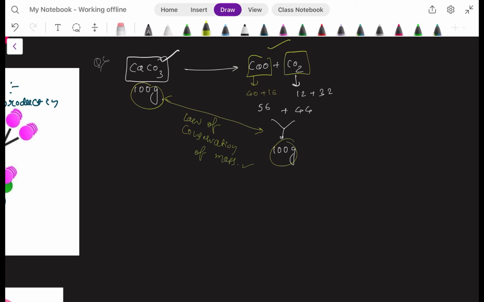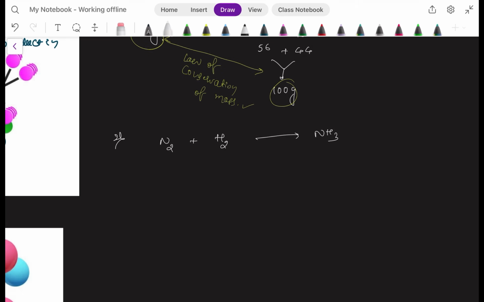I hope it's clear. Same thing, you can go for one more reaction: N2 plus H2. We know that we will get ammonia. But the important thing here is you need to understand this. Now find out the mass of N2, is it 2 into 14, and H2, is it 2 into 1? These are reactants, the mass of reactant. Mass of reactant is supposed to be equal to mass of product.